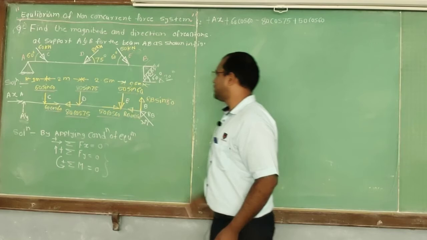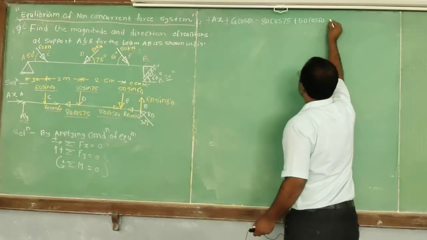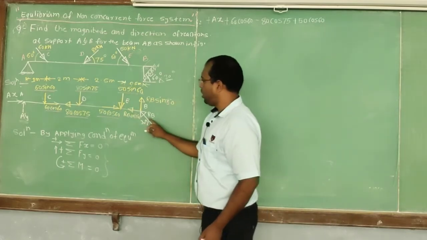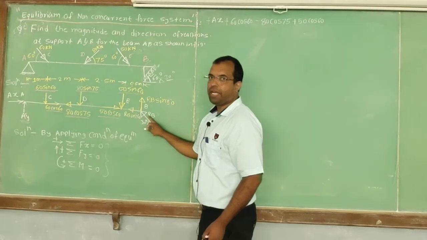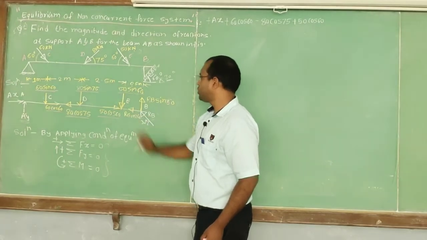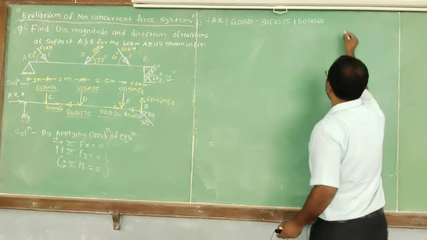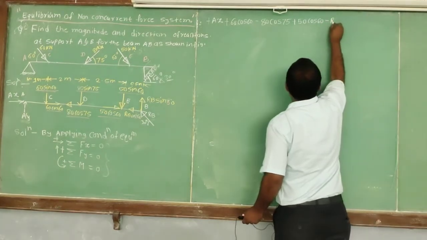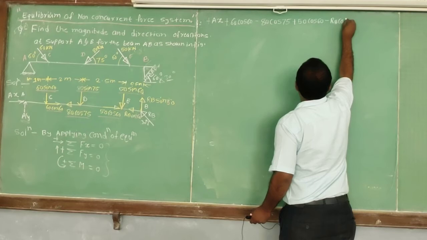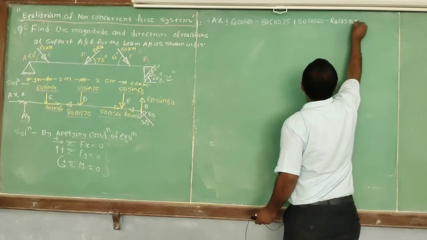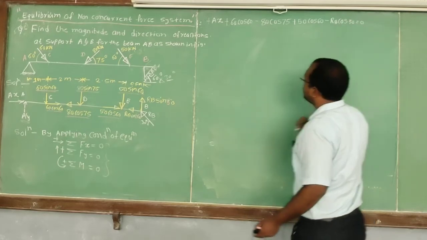And the x component of reaction RB is RB cos of 30. It is towards left, so that is minus RB cos of 30, which is equal to 0.